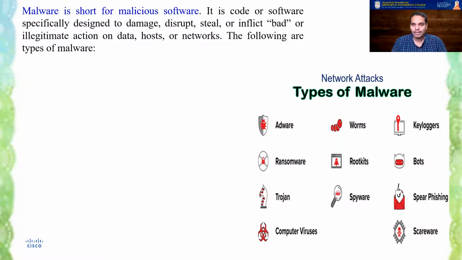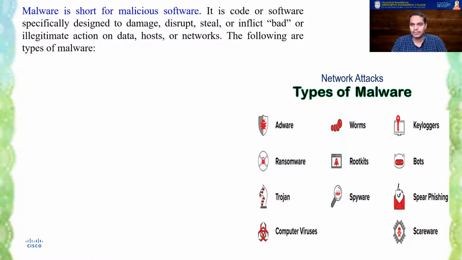So the primary objective of malware is to do bad. What do you mean by bad? It can do anything. It can switch off your system. It can modify the data you have. It can remove the data you have. It can even take your data and lock it up and ask for ransom.